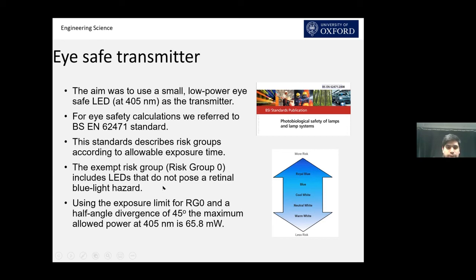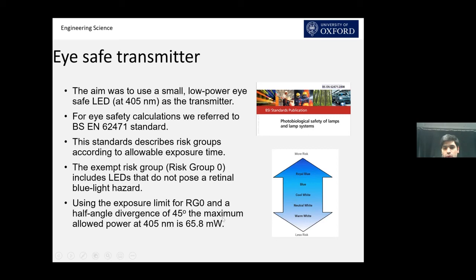And using this exposure limit of RG0 and considering a half angle divergence of the source as 45 degrees, we calculated approximately 65.8 milliwatt transmitted power, a completely eye safe transmitted power for a wavelength of 405 nanometer.